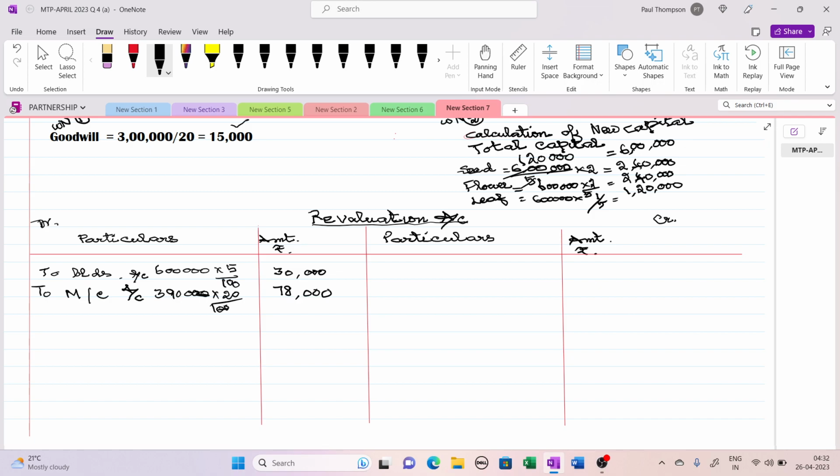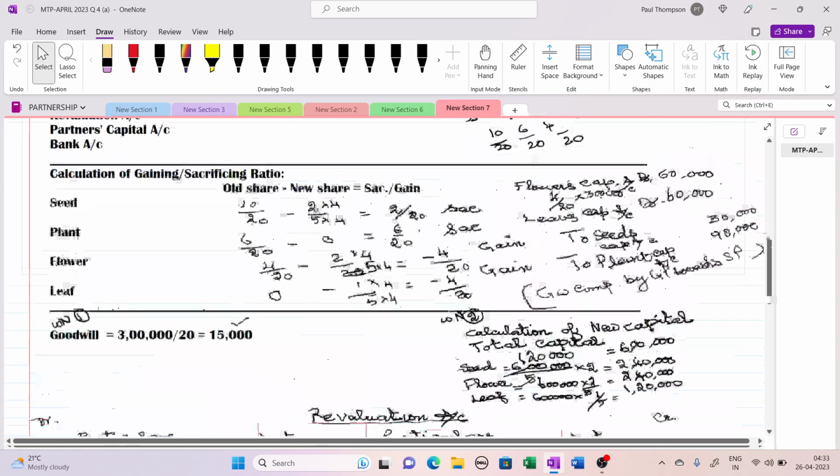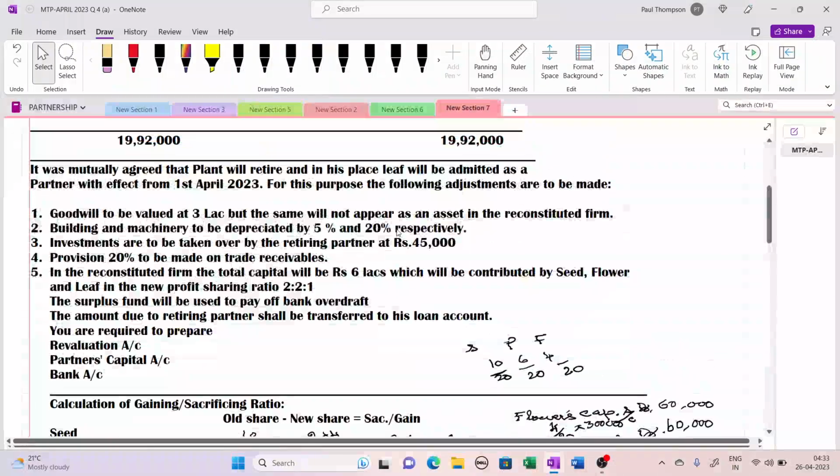78,000. Okay, next item they say that we have to make a provision on trade receivables, to provision for doubtful debts account. I am writing in short, trade receivables. Let us see how much the trade receivables are.